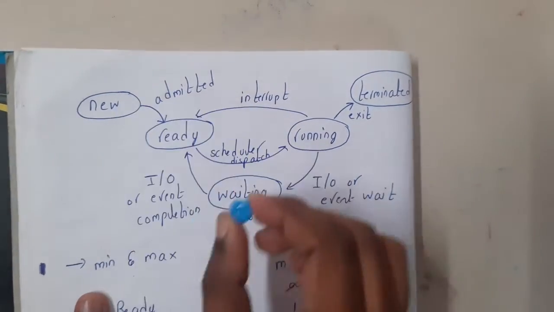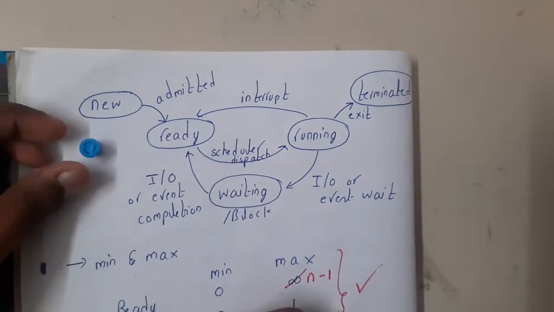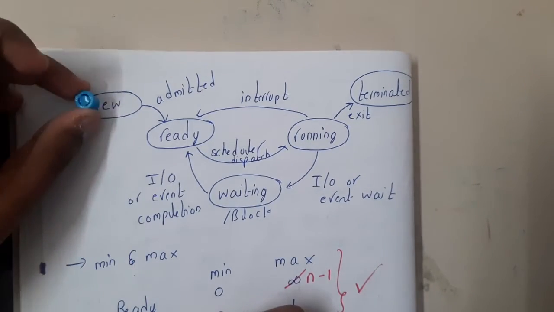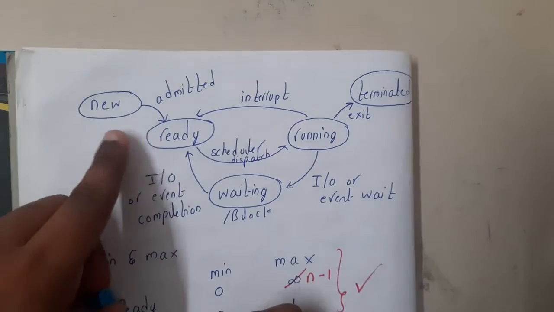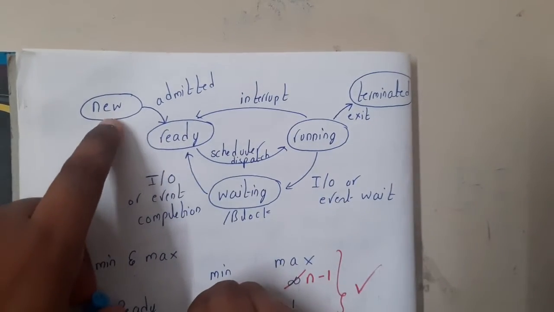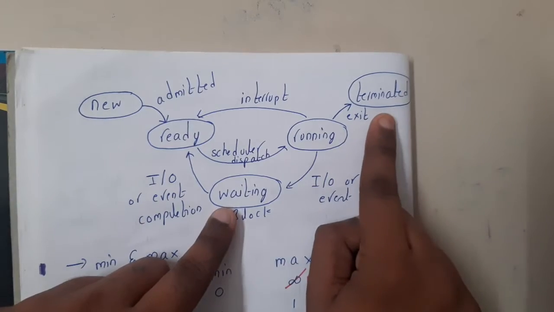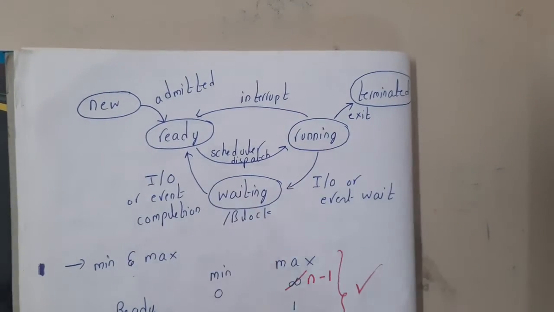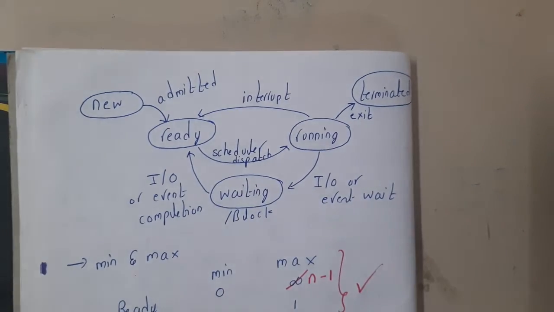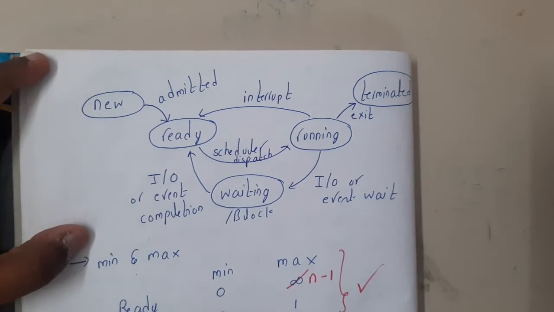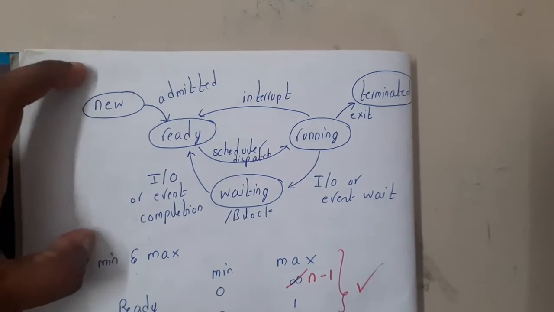Once a process has been created, it will be created in the new state, guys. Let me name the states first: new state, ready state, running state, waiting state, terminated state. These are the 5 different states, guys. There are some bigger diagrams, but this is the basic diagram, and most of the time the questions will be asked from this diagram only.